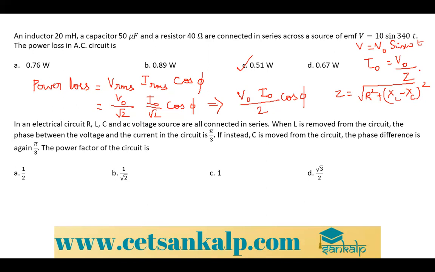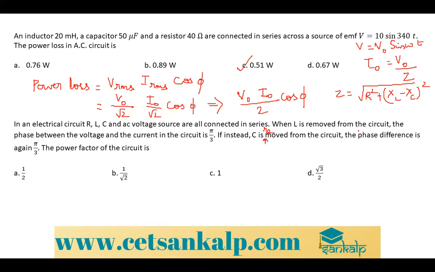In an electrical circuit, R, L, C and an AC voltage are all connected in series. When L is removed from the circuit, the phase angle is pi by 3. If instead C is removed from the circuit, the phase difference is again pi by 3. Find the power factor.